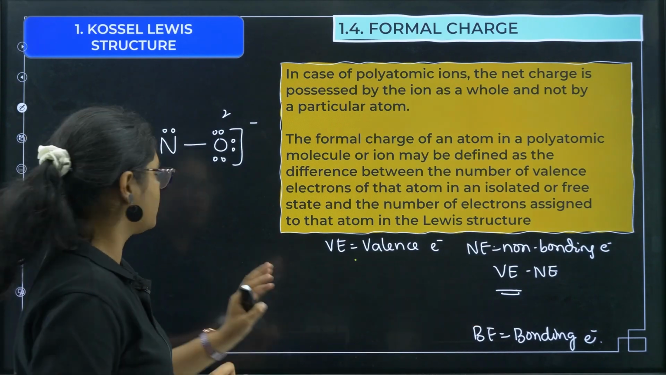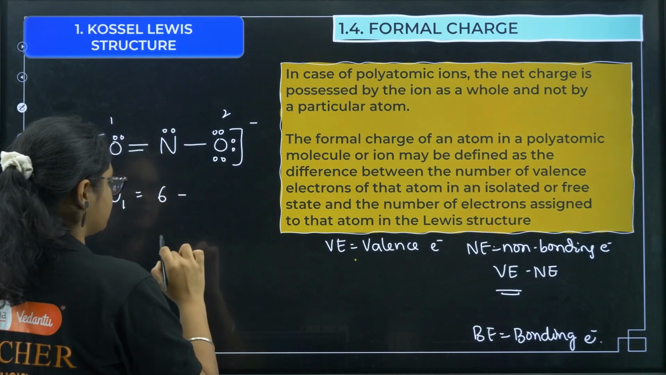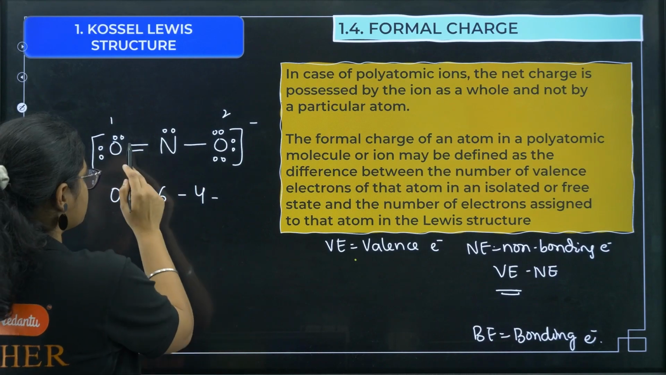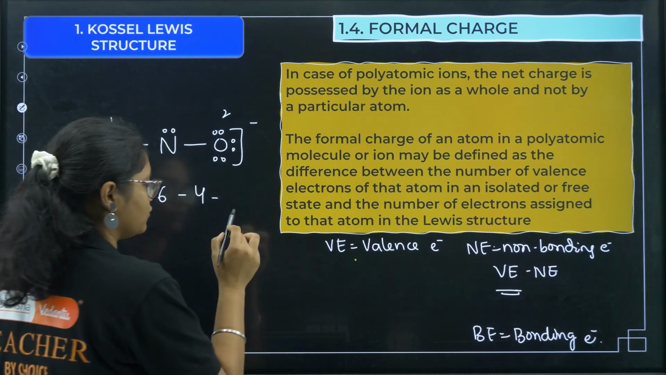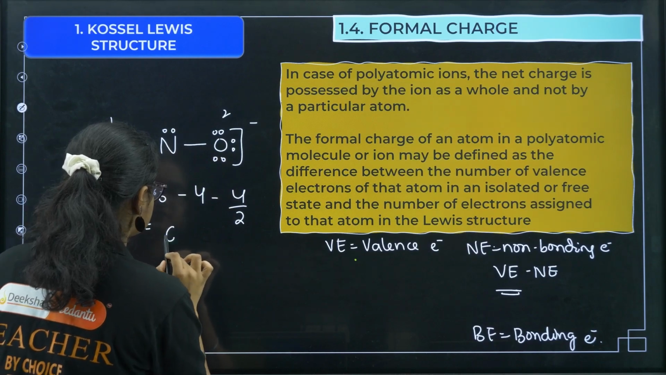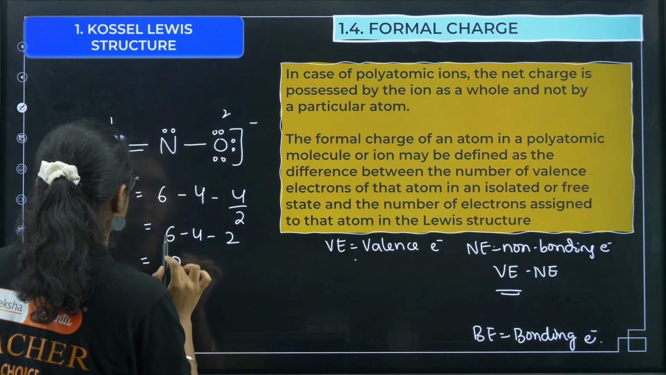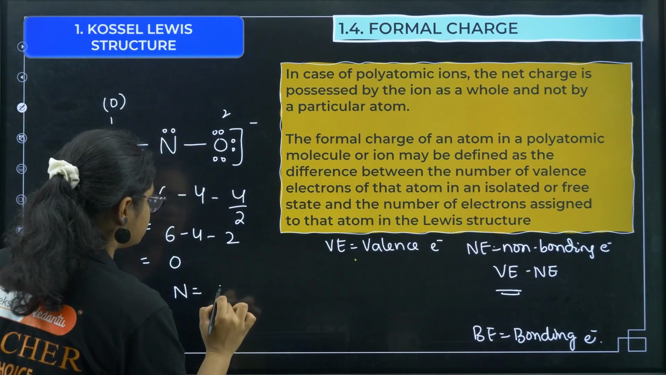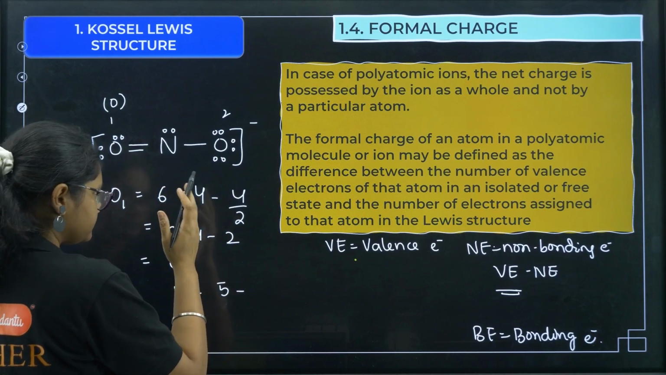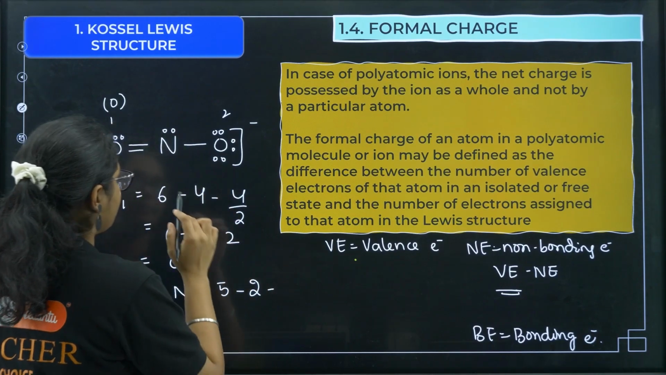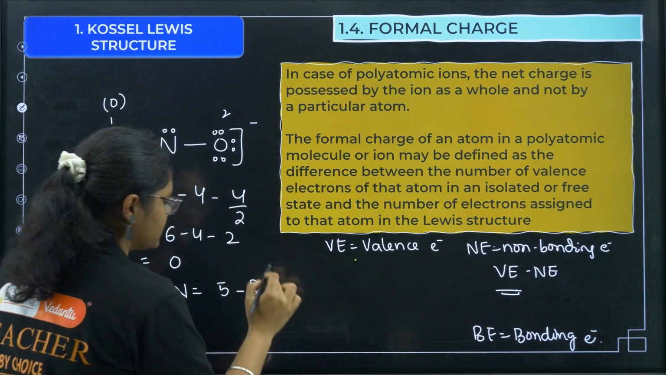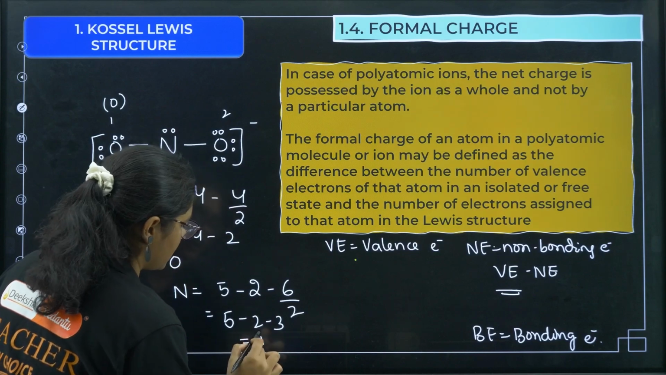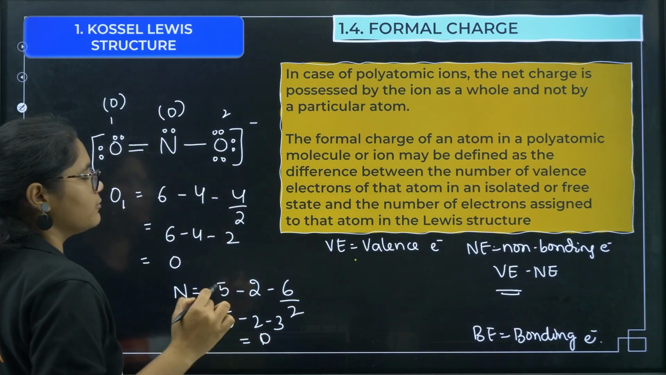Number of valence electrons is 6, minus non-bonding electrons is 4, minus bonding electrons by 2. If you see, bonding electrons are 1 2 3 4, so 4 by 2. That is 6 minus 4 minus 2, equal to 0. So this oxygen's formal charge is 0. Now for nitrogen, valence electrons is 5, minus non-bonding electrons is 2, minus bonding electrons is 1 2 3 4 5 6 by 2. That is 5 minus 2 minus 3, and that is again 0. So nitrogen also has a formal charge of 0.